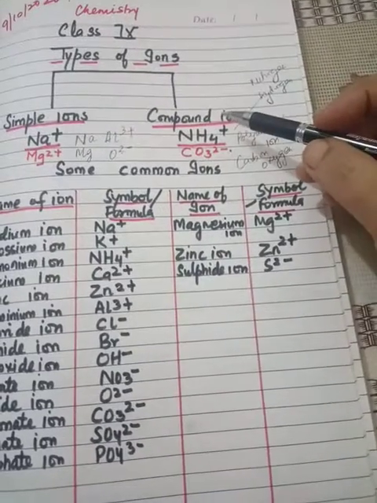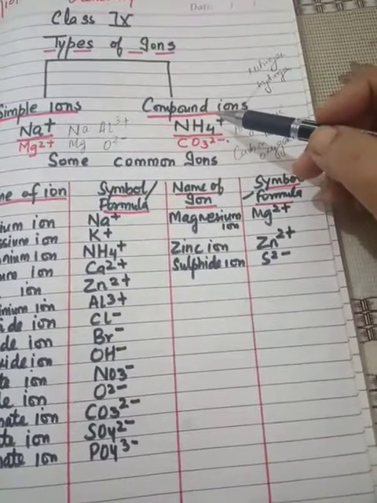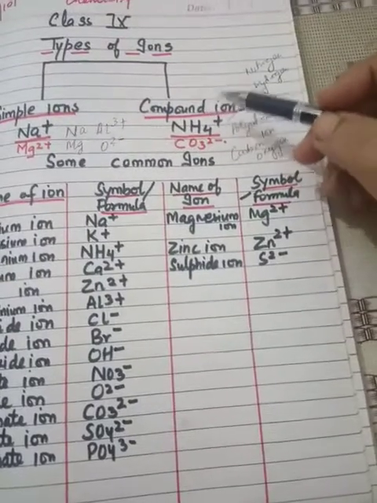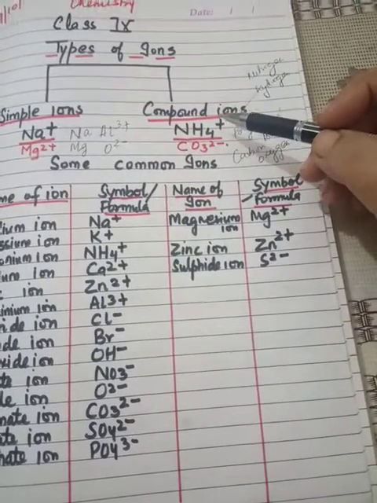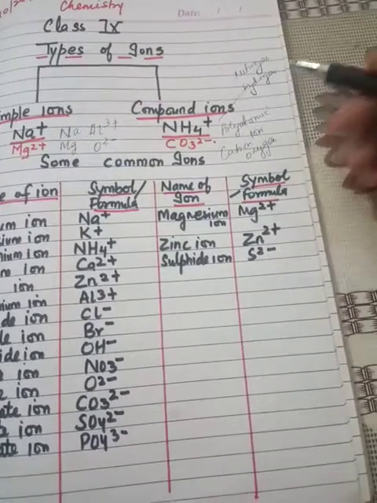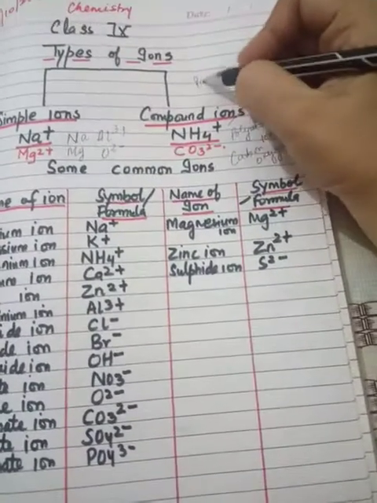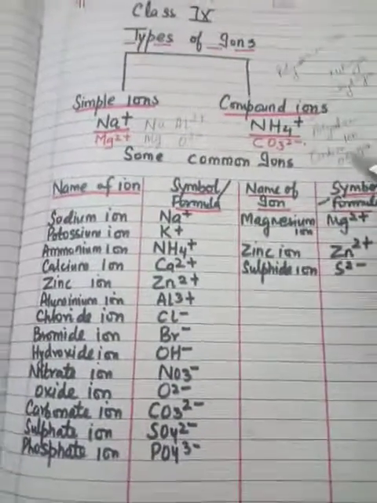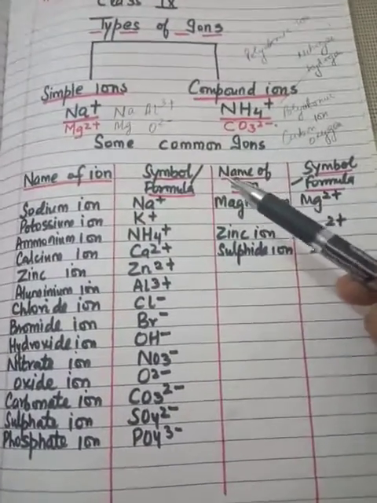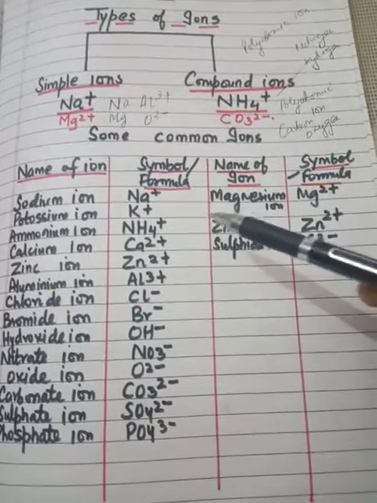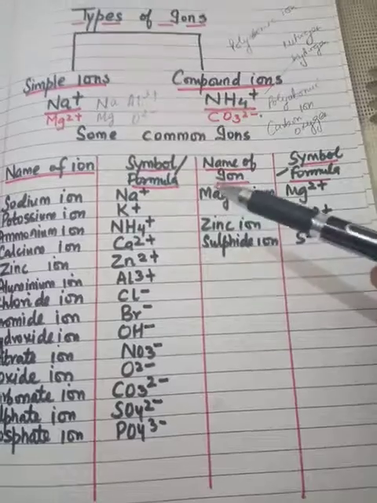In this way, sulfate ion, nitrate ion, hydroxide are all compound ions, and compound ions are also known as polyatomic ions, right? Now, some of the common simple ions or compound ions and their symbols are given below.